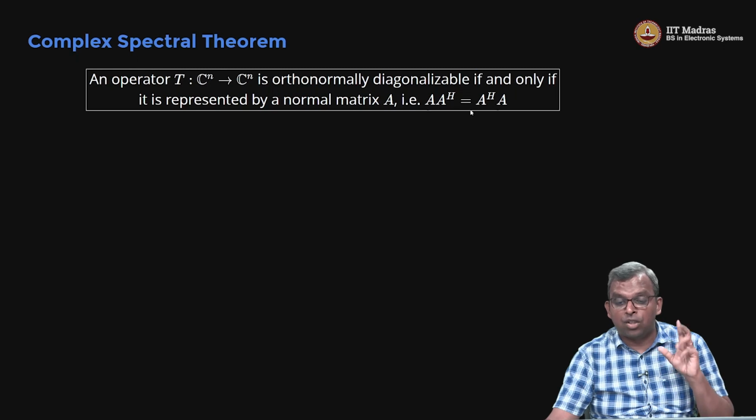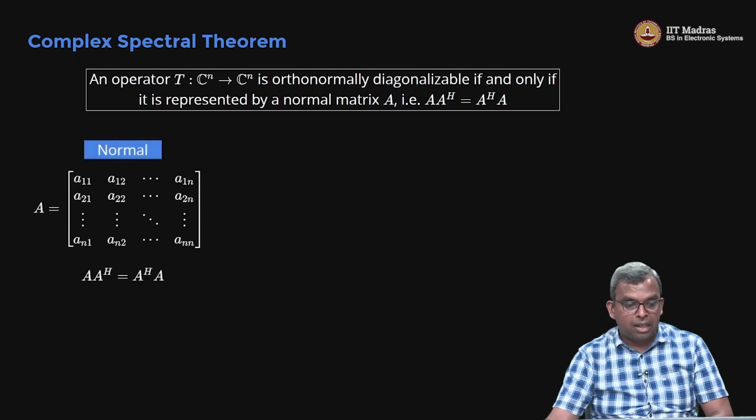So if the matrix A is normal, A Hermitian A = A A Hermitian, then the operator it represents ends up being orthonormally diagonalizable. It has an orthonormal basis of eigenvectors. Okay, so this is very, very interesting.